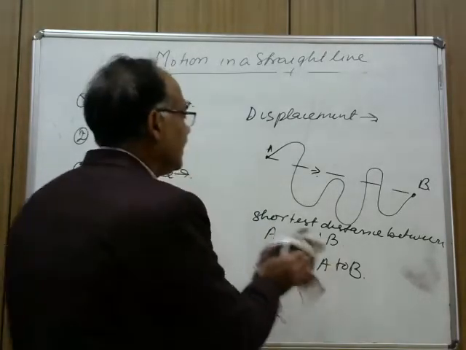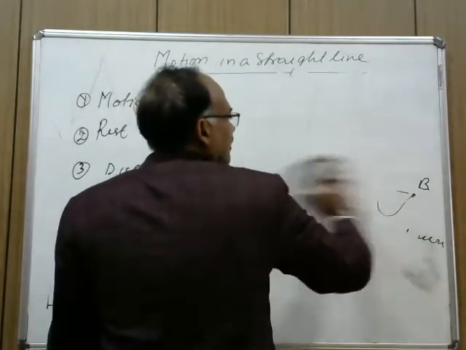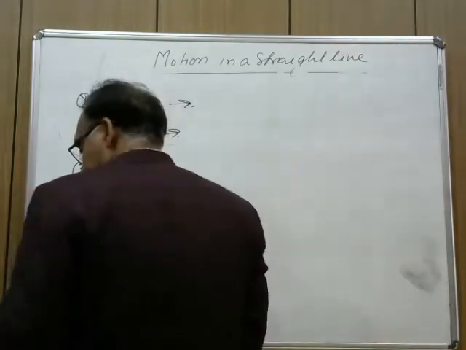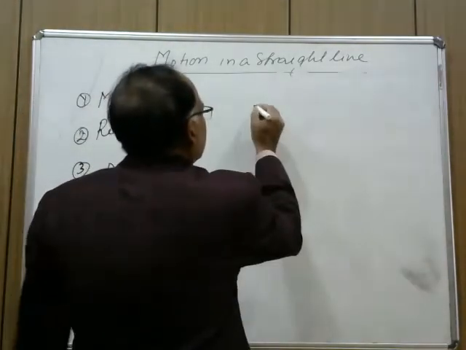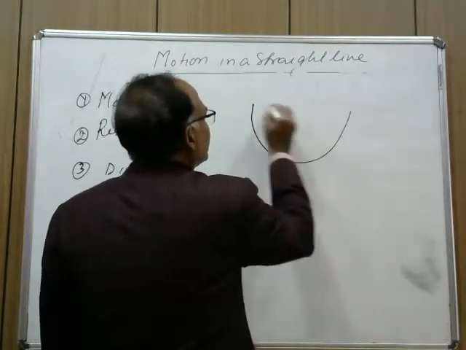Now let us take an example on distance and displacement of the motion of a body on a circular path.